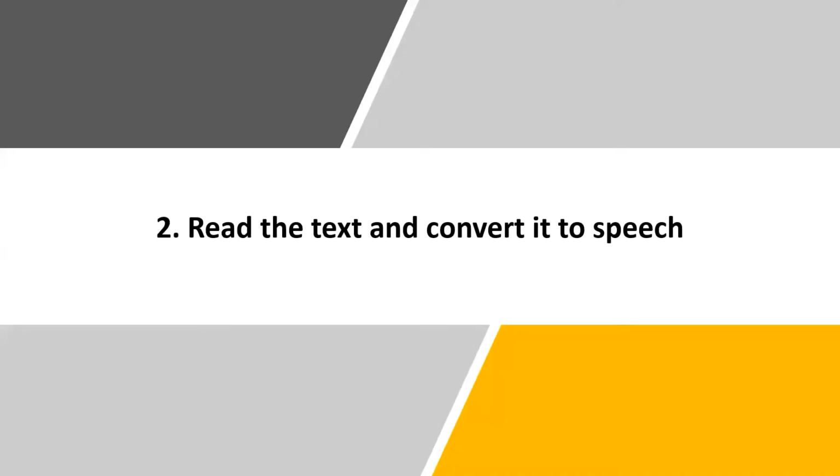Now let's see our second feature, that is reading the text and converting it to speech. In this, the Pi camera will capture the image, and from that image, text will be extracted using the OCR software, and which will be converted to the speech. Now let's see the demonstration.